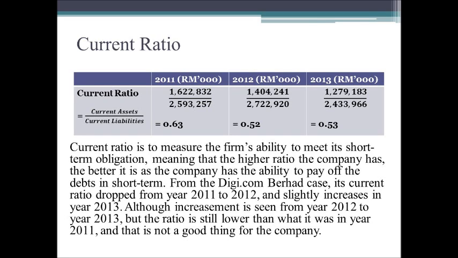Based on the case itself, Digi.com Berhad's current ratio dropped from year 2011 to 2012 and increased slightly in year 2013. Although the increase is seen from year 2012 to 2013, the ratio is still lower than what it was in year 2011, and that is not a good thing for the company.